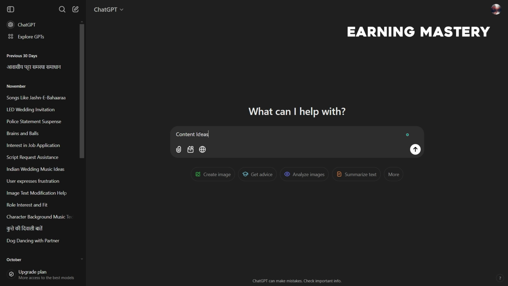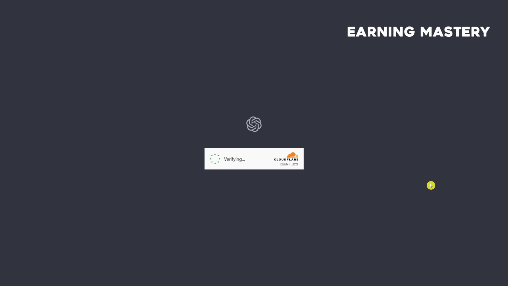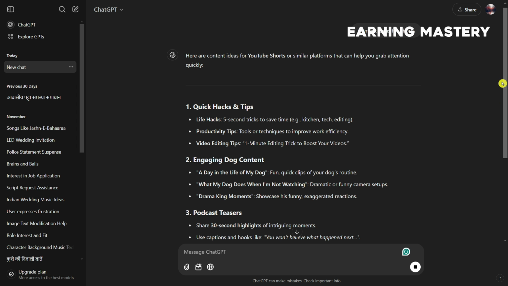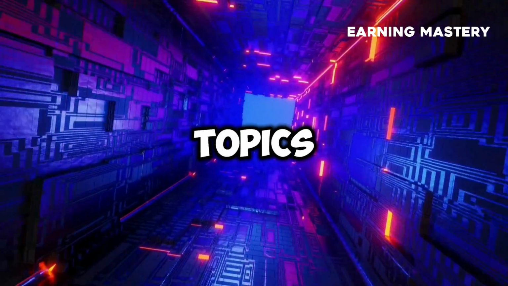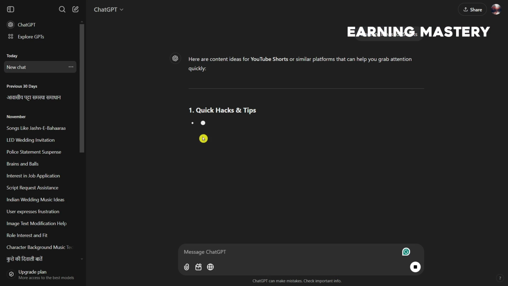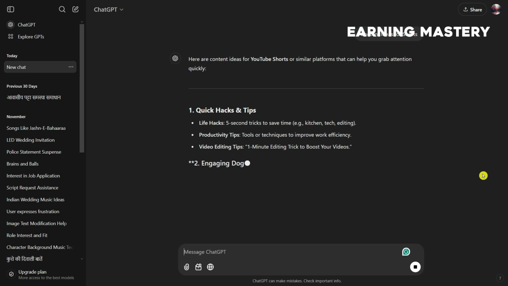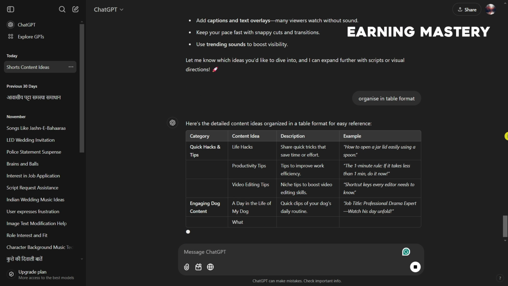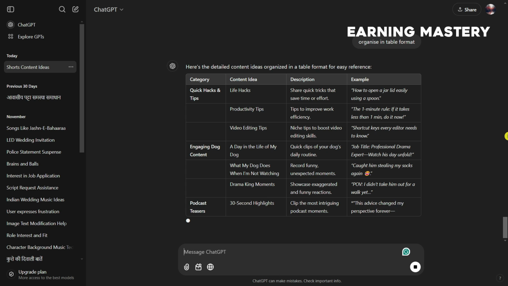First, we'll use ChatGPT to generate content ideas for shorts. Even the free version of ChatGPT works for this method. Once you've created an account and logged in, ask ChatGPT to generate a variety of short, engaging facts across topics like psychology, motivation, relationships, and productivity. Focus on relatable and shareable topics since these perform well on social media. Use prompts to refine your output and ensure uniqueness. After generating your facts, organize them into a simple table format with topics and text.